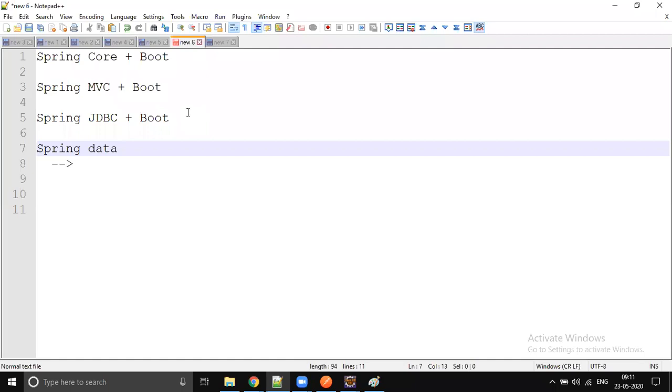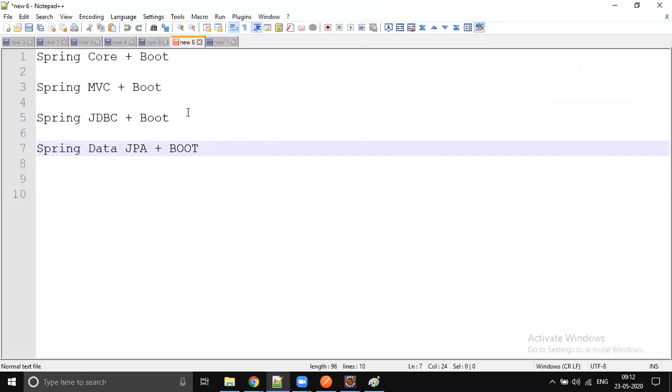It got introduced only some 7 to 8 years ago, while Spring has been in the market for more than 15 years. So all these modules can run without Spring Boot. But if you use Spring Boot, it is easy to develop, and development is fast. You can focus on the business logic. That is why people start everything with boot.